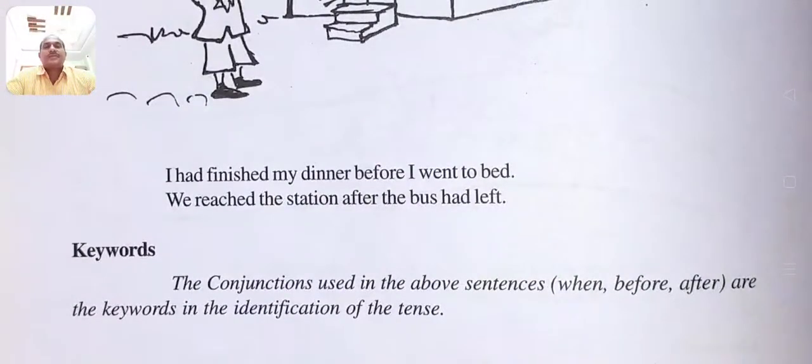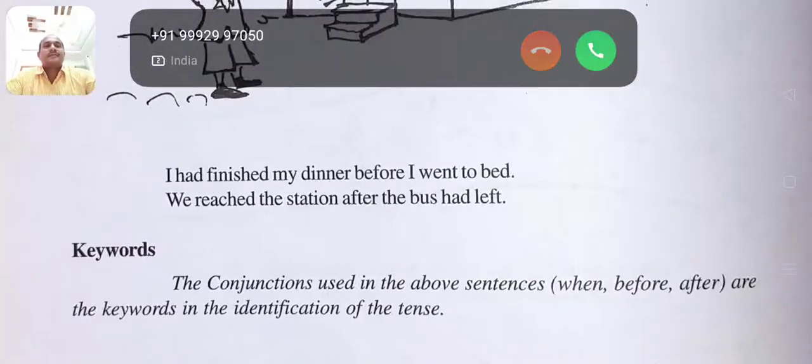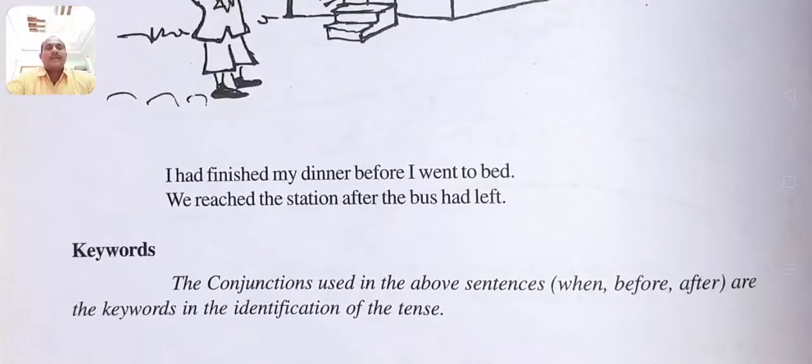That's why we used simple past tense. Here is a keyword, so you can recognize the combination. The conjunctions used in the above sentences, when, before, after, are the keywords in the identification of the tense from the examination point of view.